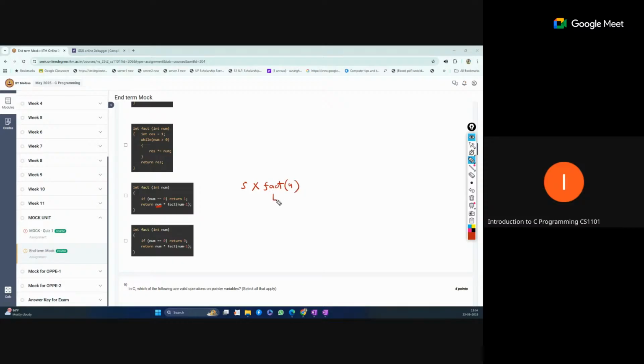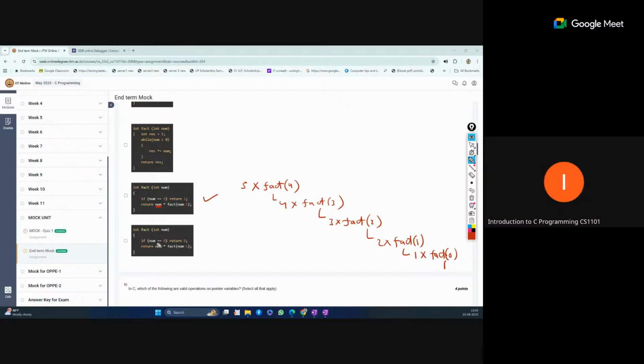This call returns 4 multiplied by fact 3, then 3 multiplied by fact 2, then 2 into fact 1, and this returns 1 into fact 0. Now when 0 comes, it returns 1. So 1 into 1 into 2 into 3 into 4 into 5 gives the correct answer. So this is also correct.